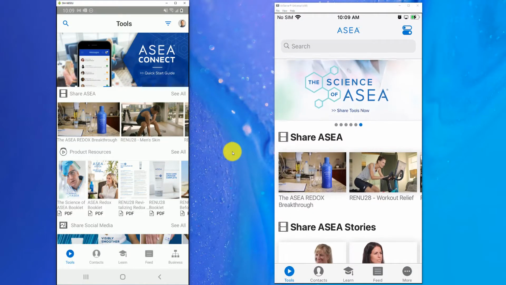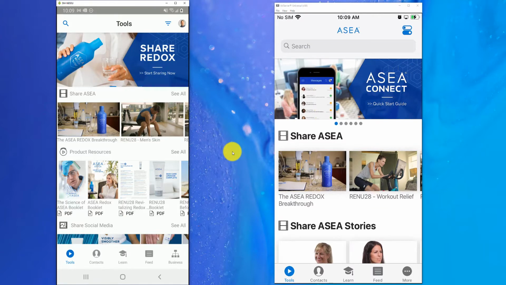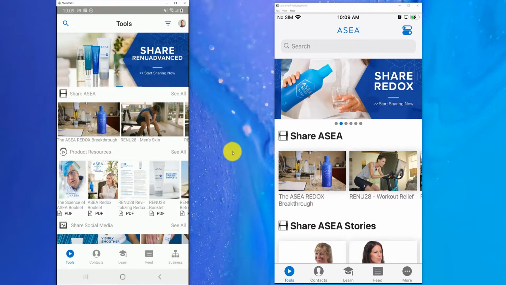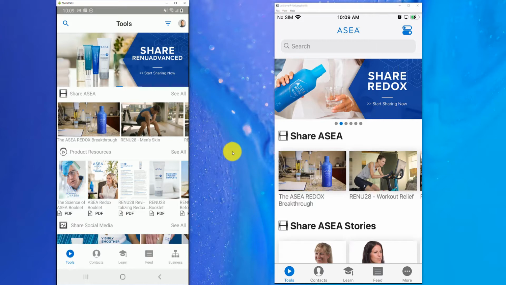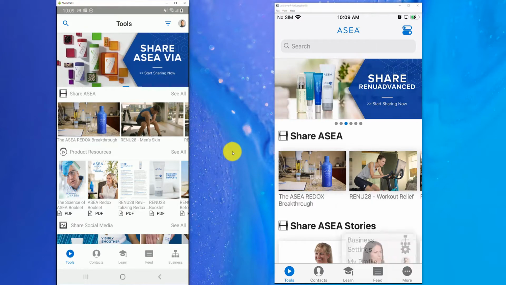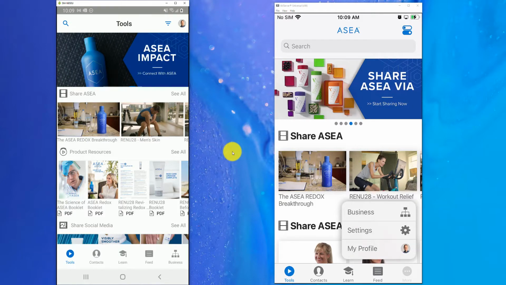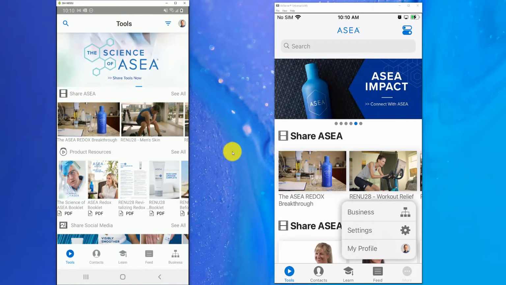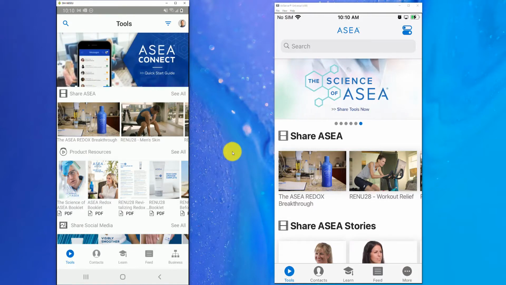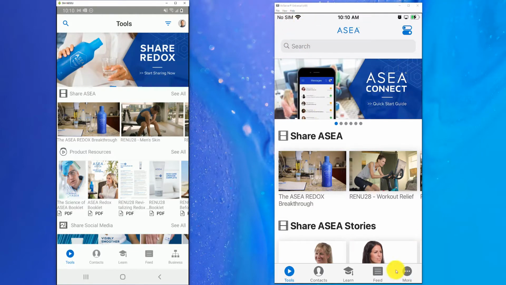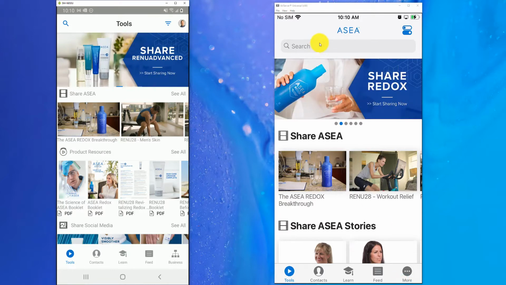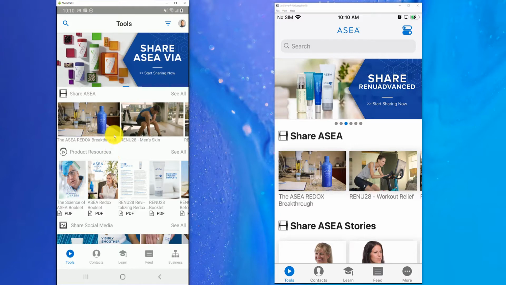All right. So now that we're here, a couple things I want to show you first and foremost. The biggest change with the iPhone and the iOS app is down here on the bottom right, your little more button, as you see me clicking there. That has been updated recently, so you can access your business area, your settings, and your profile to update your image and things like that. Where you're used to seeing it up at the top for the iPhone devices, it has been moved down here to the more section, which I like. It's a little bit easier and more intuitive, so that is something to be on the lookout for.